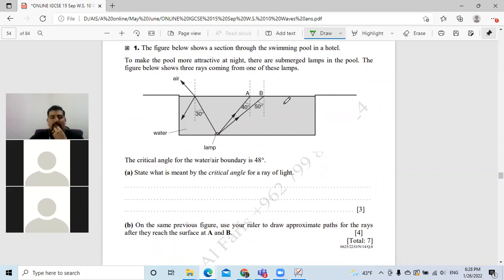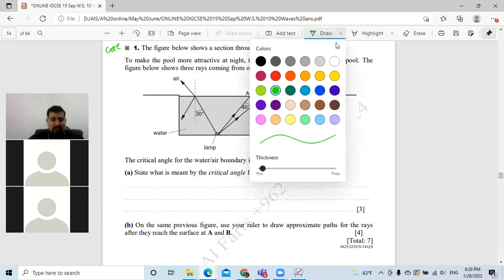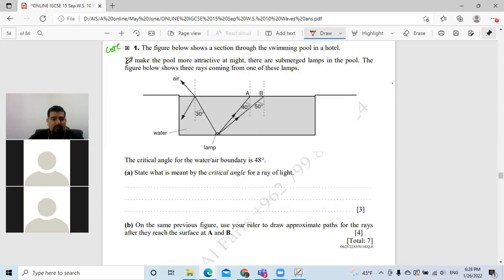Together. Okay. What do they ask in this question? The figure below shows a section. Okay, this is a core question. Do they bring something similar to this one? Yes, but a little bit harder, maybe the same idea, even the same numbers. In the extended, yes. This is on page 54.